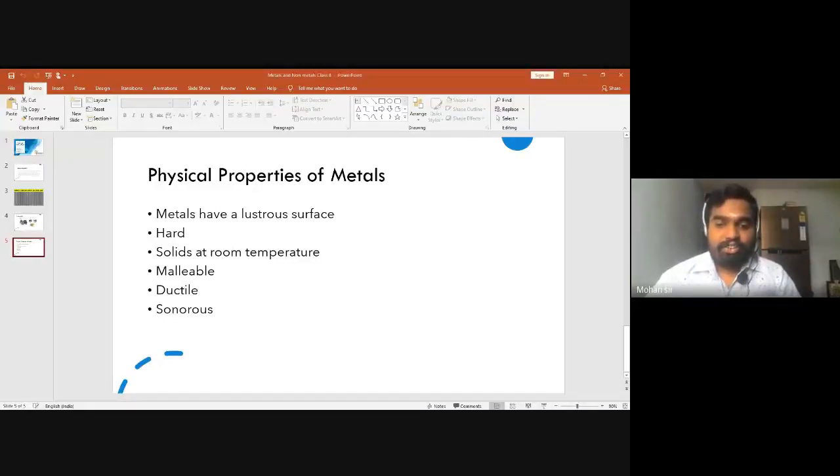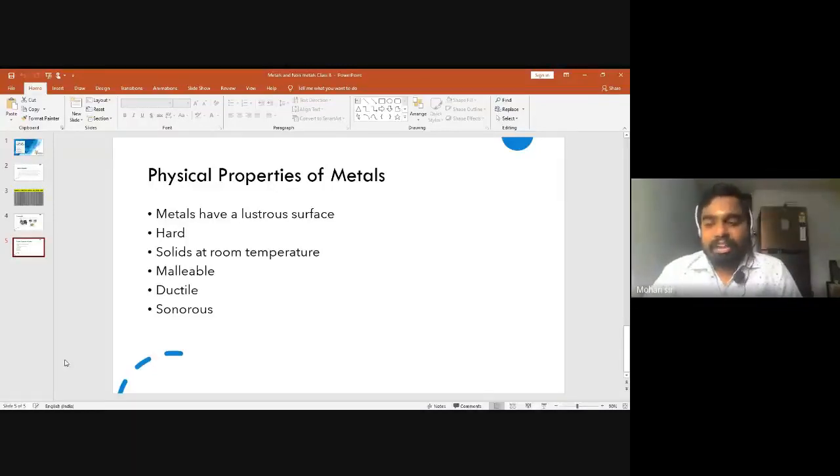Here are the physical properties of metals which we have observed. Like the examples I gave you, all the metals had a shining surface, correct? So metals are usually lustrous; they have a luster, a shining surface, and metals are hard; they cannot be broken easily. Metals are solids at room temperature, though there are a few exceptions. Like there is one liquid metal. Which is the liquid metal? You will have to tell me after this class.